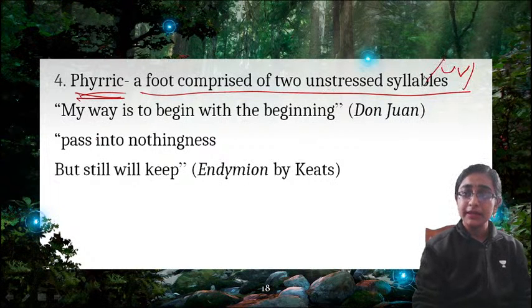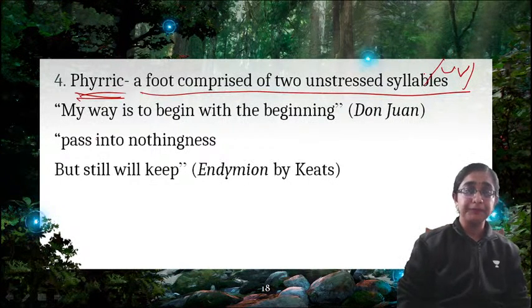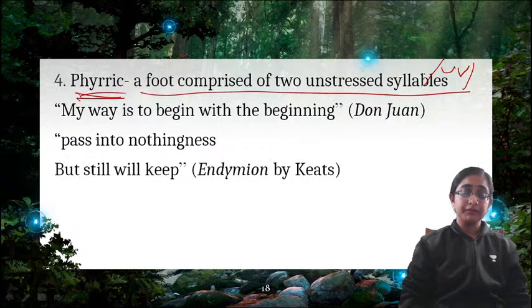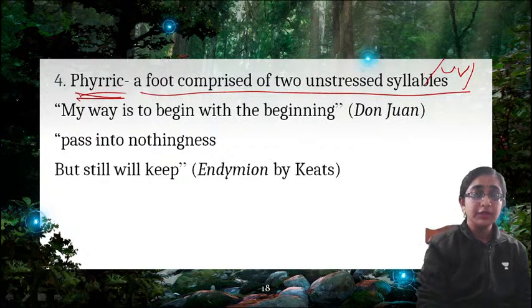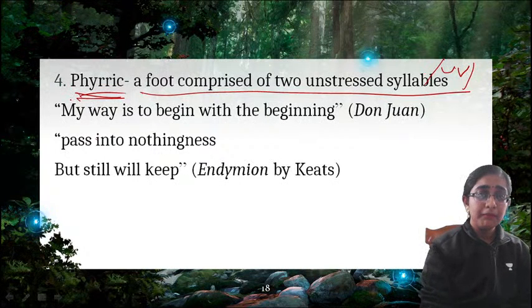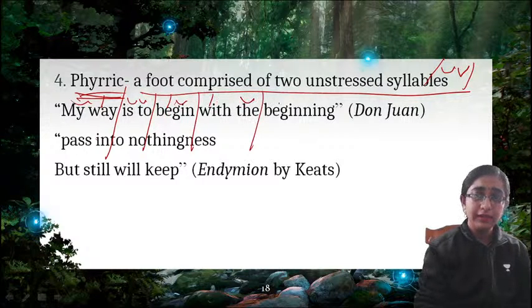Listen to this. This is the example of Pyrrhic. Okay. So how will you do the scansion? My way is to begin with the beginning.